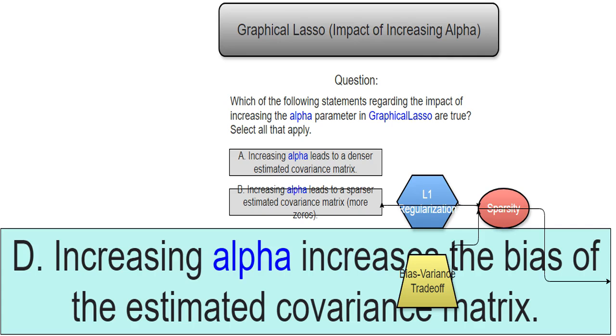In the context of covariance matrices and graphical lasso, sparsity refers to the presence of many zero values. A sparse covariance matrix indicates that only certain variables have direct relationships, while others are conditionally independent. Increasing alpha in graphical lasso increases sparsity by shrinking the values towards zero in the precision matrix, resulting in a sparser estimated covariance matrix, its inverse. The more zeros, the sparser the model, which can be preferable in high-dimensional data.